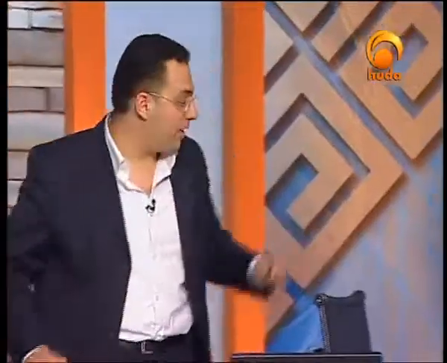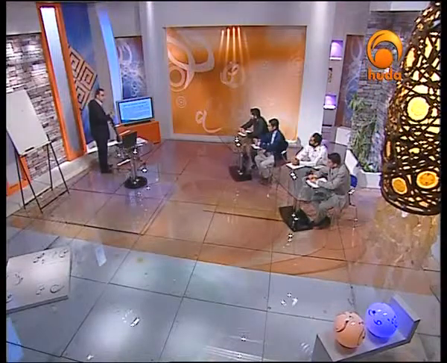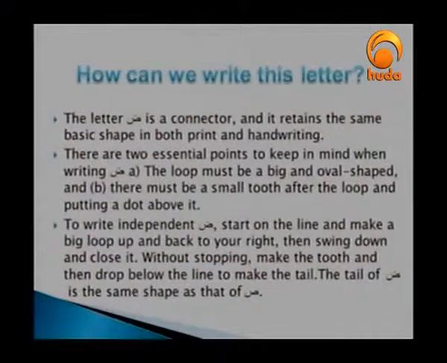Now let's get back again to the slide. It says that this letter is a connector, so that means that such a letter should be combined with the previous and with the following one, depending on the position inside the word. It retains the same basic shape in both print and handwriting. That means we don't have a difference between newspapers and your handwriting style. It's the same shape as saw, and we add just one dot above the letter.